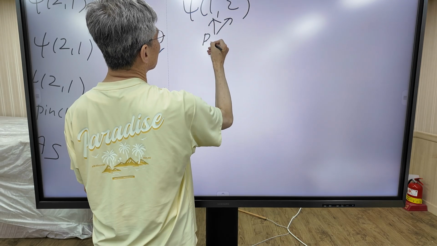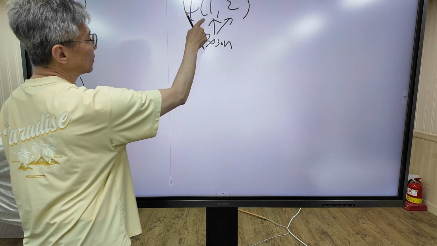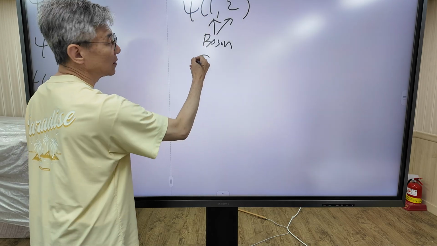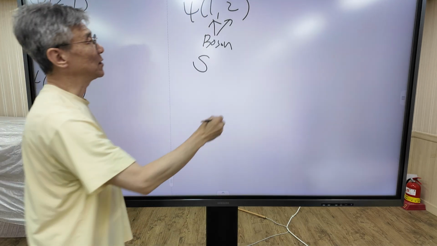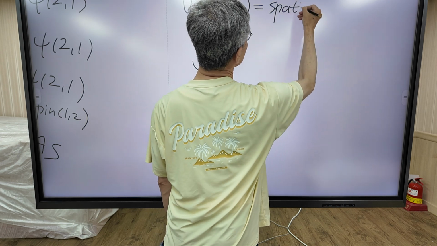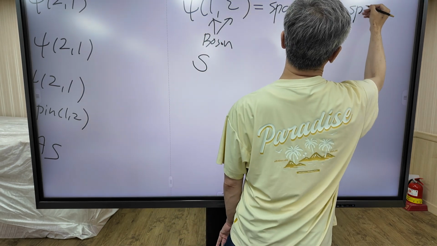One two is boson. If particles 1 and 2 are bosons, the wave function must be symmetric. And similarly, the function is a product of spatial part and spin part.